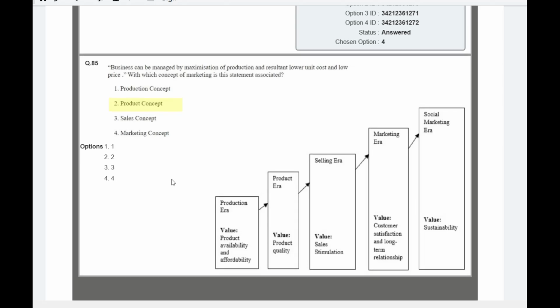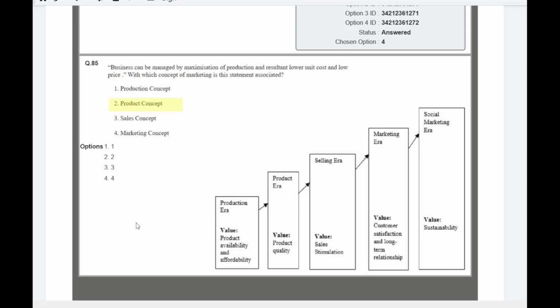Question number 85, which comes from marketing, the very first topic of the marketing unit, which is evolution of marketing concept. Even this question was wrongly answered in the answer key. I have challenged this question, but still, the answer was unchanged. So according to NTA this year, the answer is product concept. Yeah, but it should be production concept. So please go through all these concepts like production concept, product concept, sales concept, and marketing concept. I will tell a little bit about the evolution of these marketing concepts.